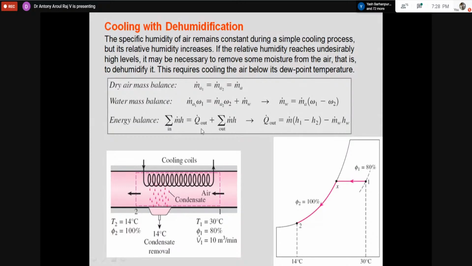When I try to find Q out, putting it on one side, I have m into (h1 minus h2), and you also have to account for the latent heat being removed. This is the mass of water vapor removed and the corresponding latent heat, which I have to put here. Now I get Q out. That is the energy balance. This is the cooling and dehumidification system you have in the house, used for summer air conditioning, especially suitable for hot and humid conditions.